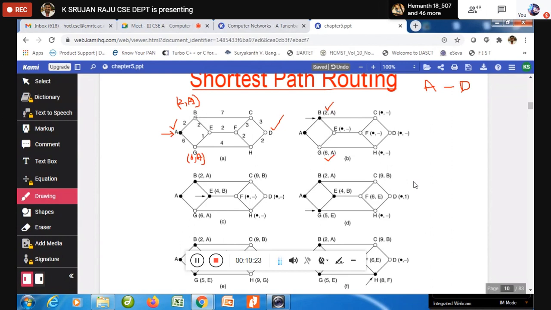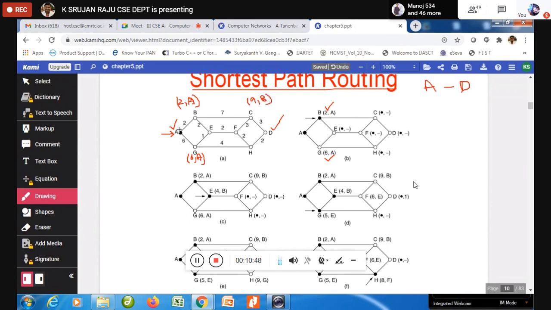Now, B is having how many edges? B is having again E and C. Now, B to C, how much? 7. And so A to C, how much? 7 plus 2, 9. So I can reach via B, how much distance? 9.